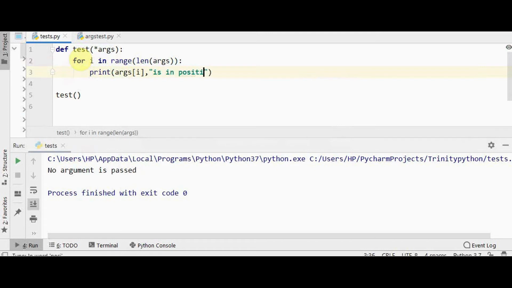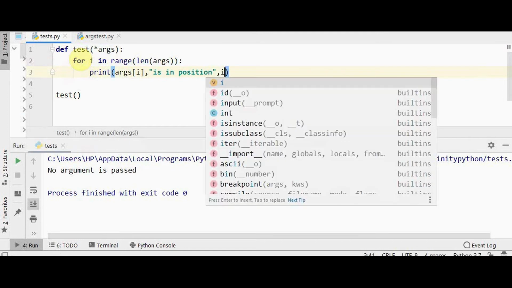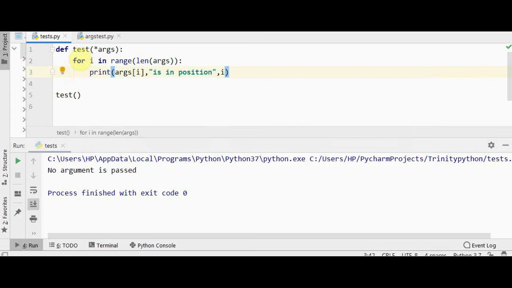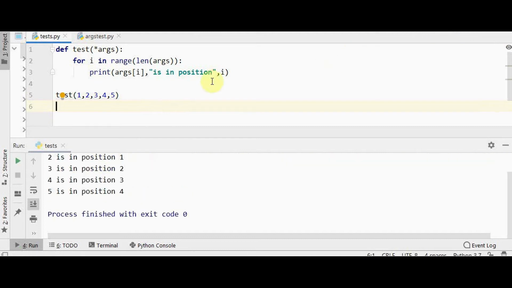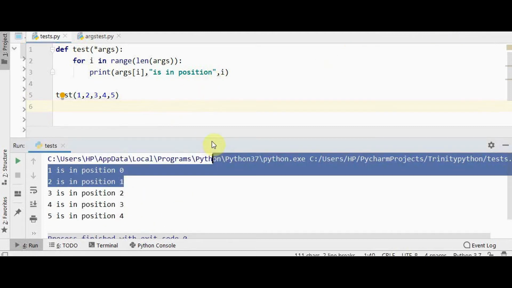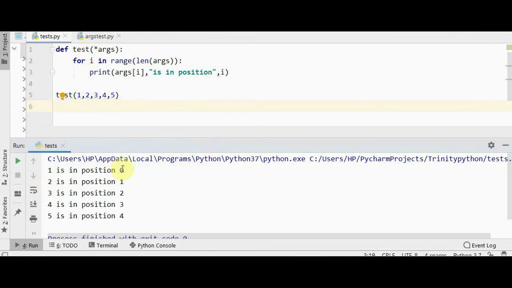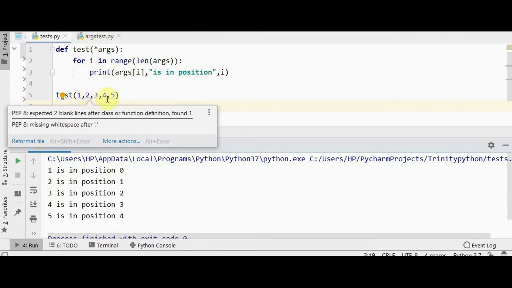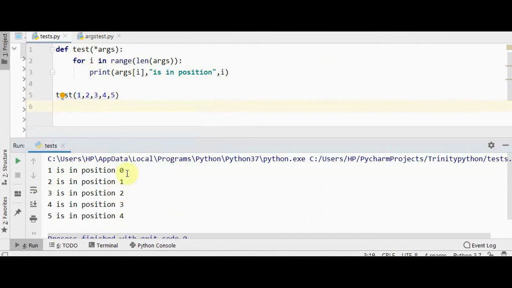I am just retrieving their position i. And call this function 1, 2, 3, 4, 5. So this corresponding position will be displayed now. You can see here 1 is in position 0, 2 is in position 1, 3 in 2, 4 in 3, 5 in 4. So this is the position of each and every argument.